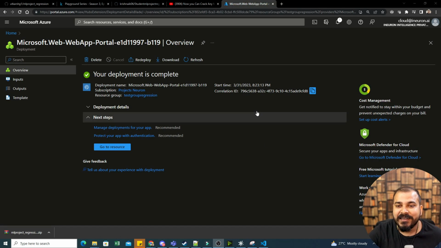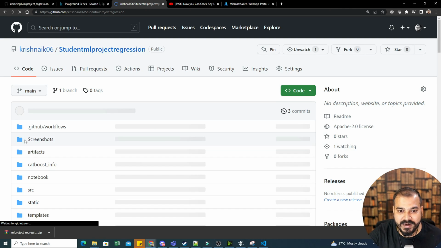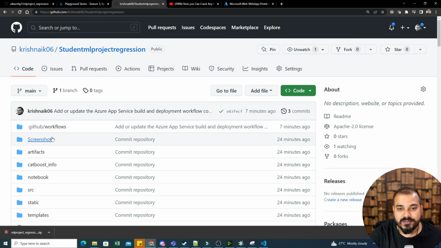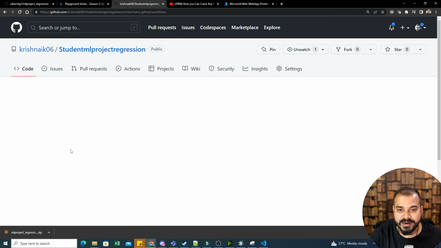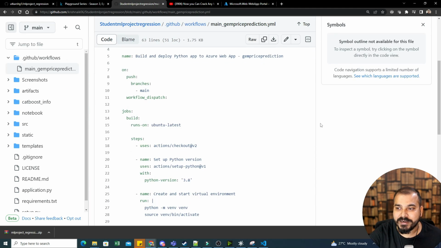So finally, guys, the deployment is complete now. See what will happen once the deployment happens. I will go to my GitHub page and reload it. Automatically one additional folder has got created, which is called .github workflows. If you click on it and look at this file, this is the YAML file that got created.